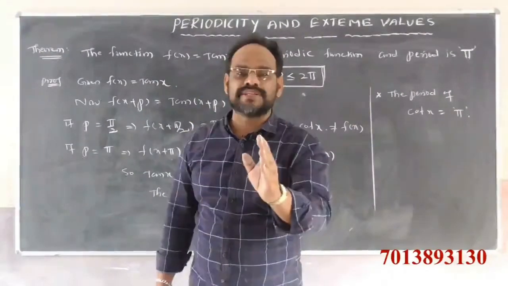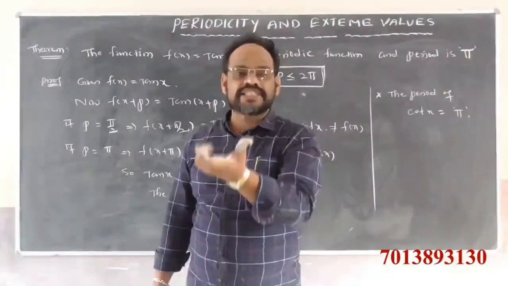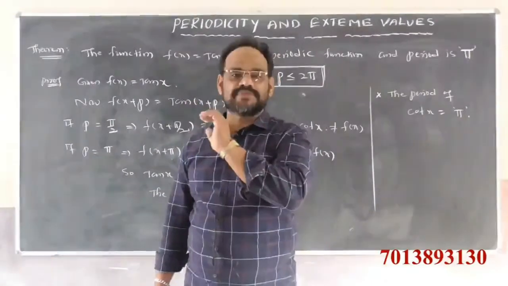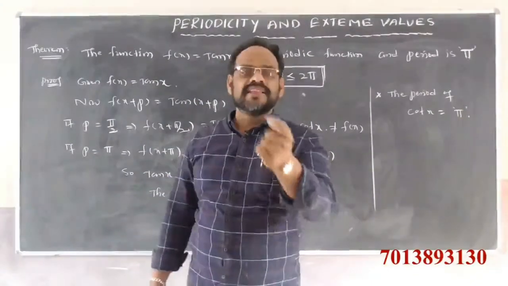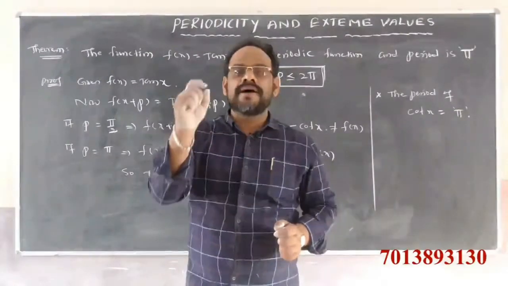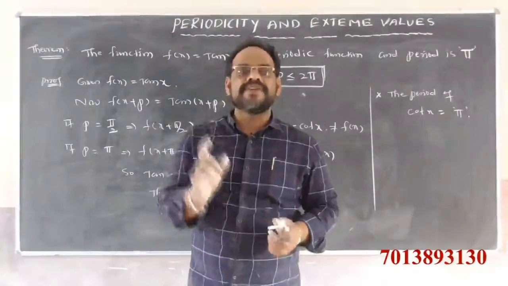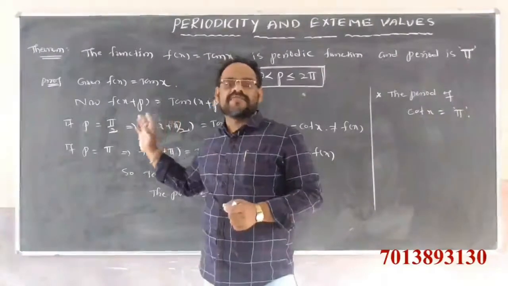If we satisfy this condition, then the function is called a periodic function. Then the least value of p is called the period of that function.